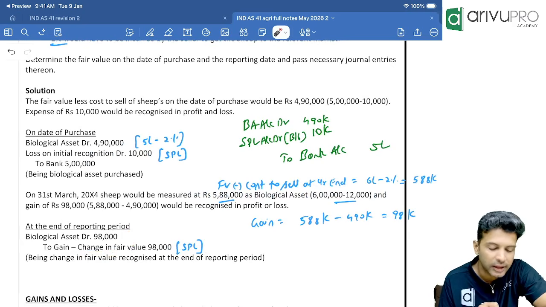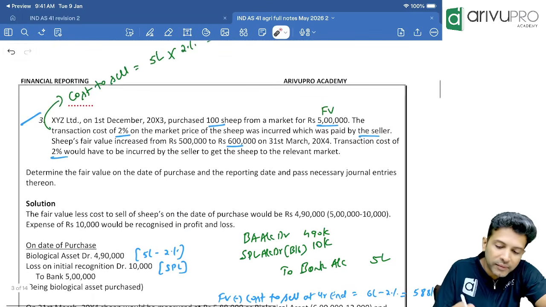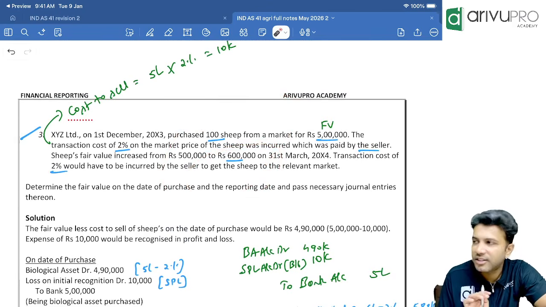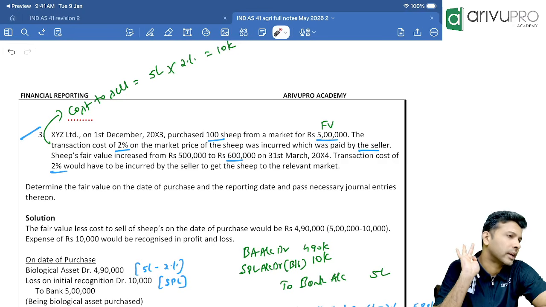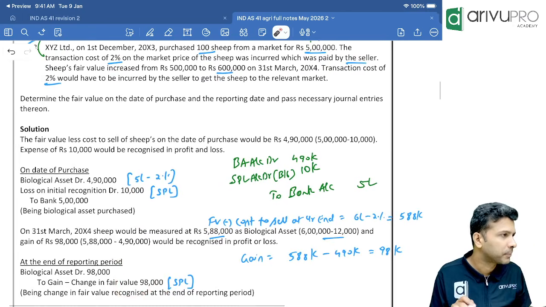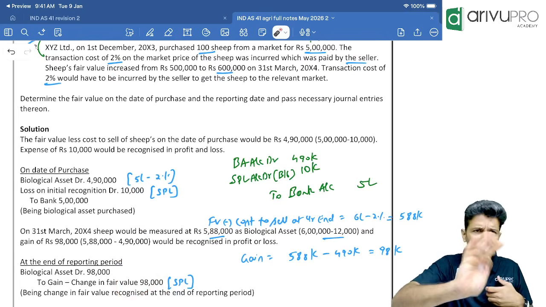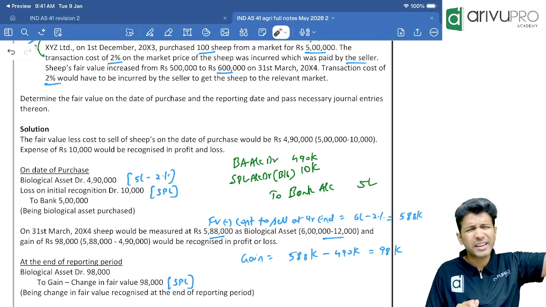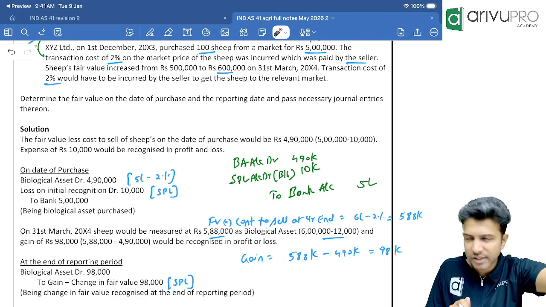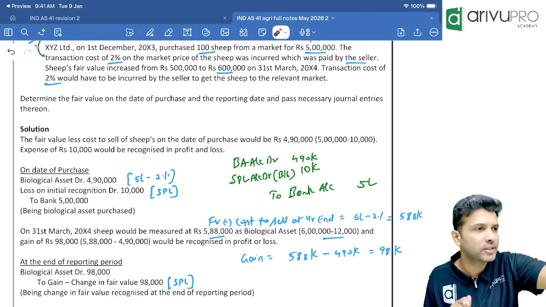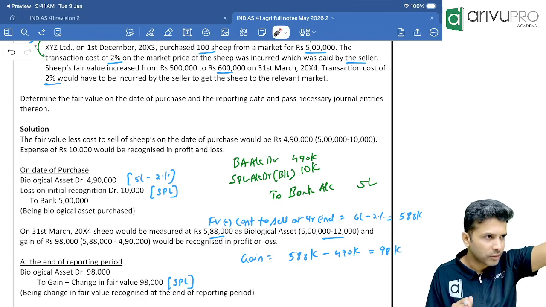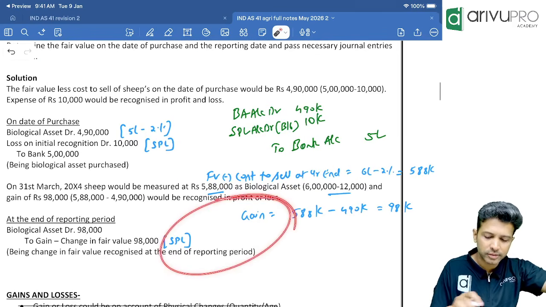Okay, sir. Any problem? Now you tell me, have they given the age? No. That means this 98,000 is the total gain. Here the information is not given, so we will directly calculate the total gain. If information is given, you can find out the separate gains. In fact, in a bigger question, I would say always calculate total gain. If the question says calculate price change gain and physical change gain separately, then only calculate them. Otherwise total gain is good enough.